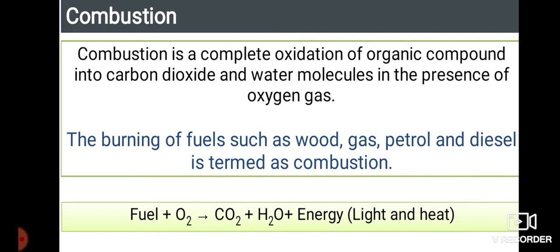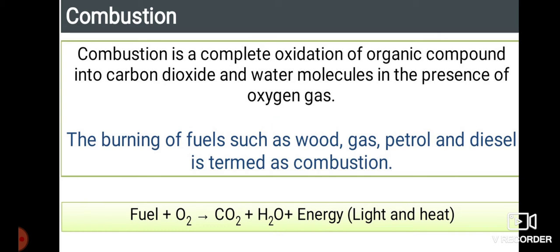But students, have you ever observed that while wood is burning, a heavy smoke is produced? That is a black colored substance. And even whenever camphor is burnt, you can see black sooty carbon particles emerge. So you can notice that some amount of particles is left behind, isn't it? That is, a complete combustion reaction has not taken place, or the burning of that substance has not been completed. So for that, we are going to call it incomplete combustion.